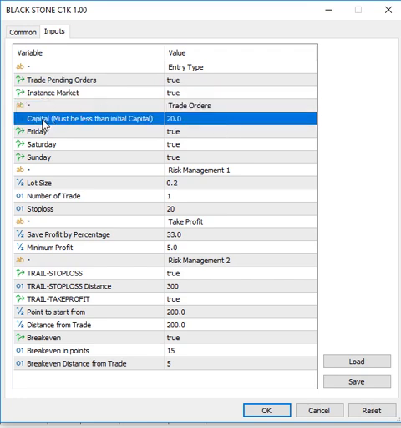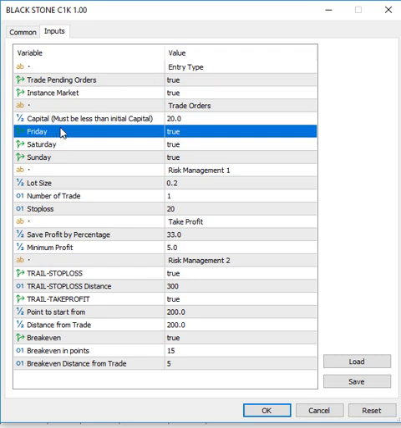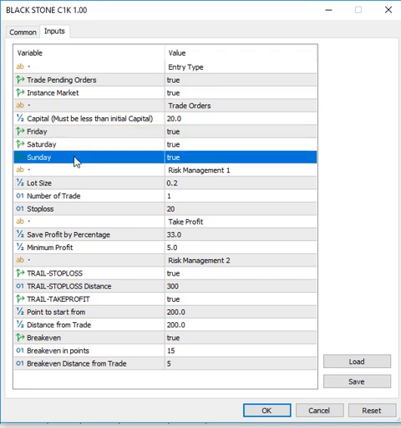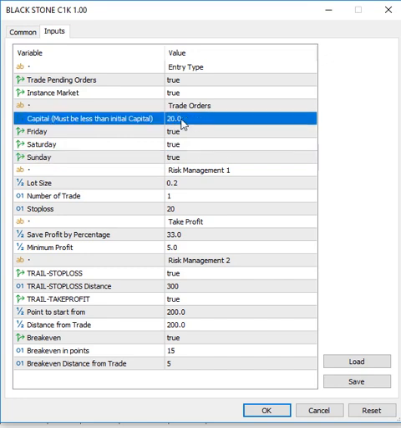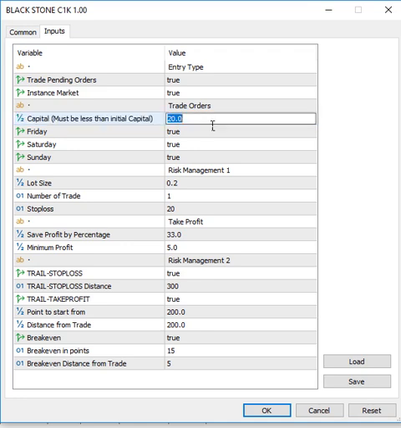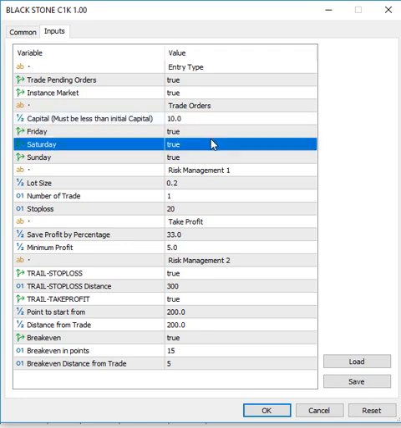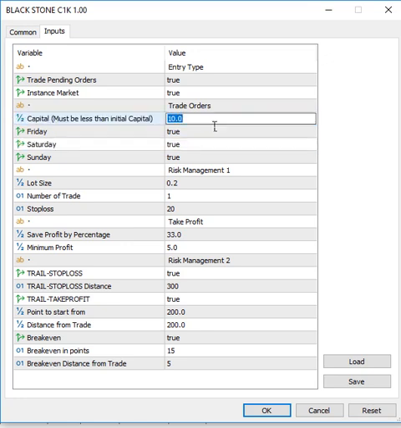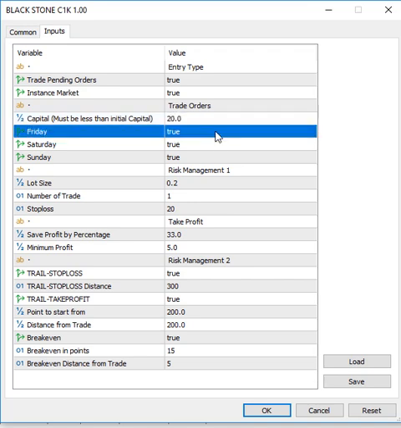Under trade orders, we have capital, and we have weekend, that is Friday, Saturday, and Sunday. Now on capital, if my initial capital is $20 in my brokerage account, then I will reduce this to $10 for the EA to know that I have more than $10 in my account. But if it is exactly $10 in my account, this EA is not going to trade. It's not going to open any position for me, in order to make sure that your money is safe.